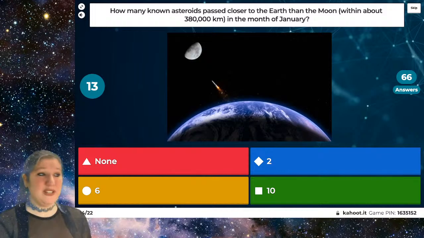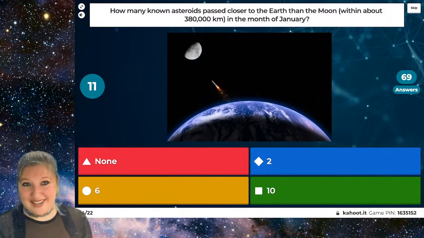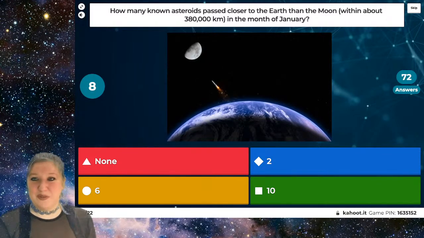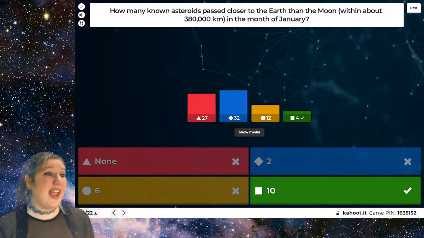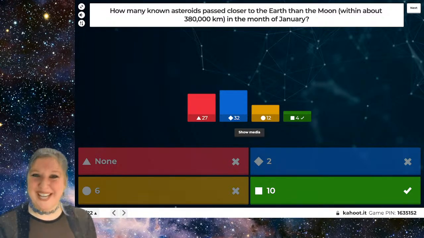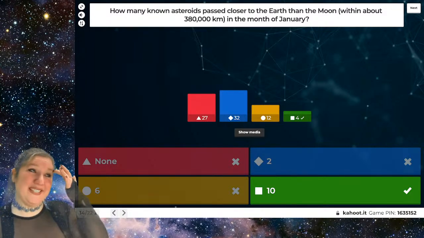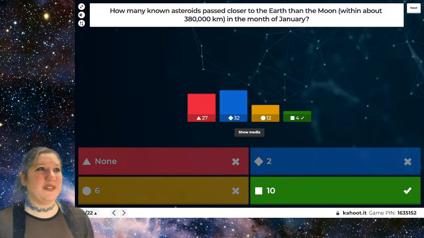So how many known asteroids passed closer to the Earth than the Moon in this past month? Was it none? Was it 2? Was it 6? Or was it 10? So how many asteroids came pretty close to the Earth even within the last month? That we know of, of course, that we've detected. And the answer is in fact 10. So that's a little bit scary. There was in fact something detected approximately every 3 days in the last month. So there, once again, are a lot of things that are passing close to the Earth all the time. Fortunately, we detected all of these, and none of them hit the Earth, which is good.